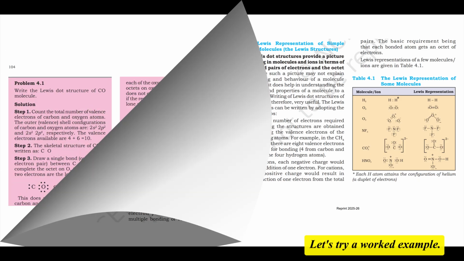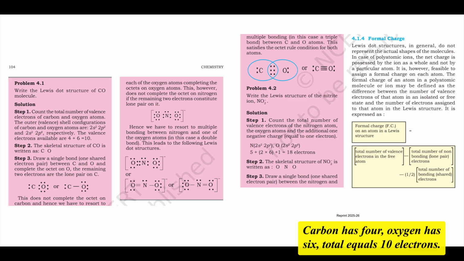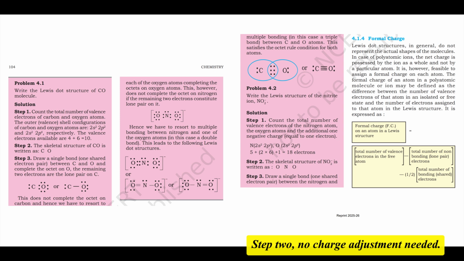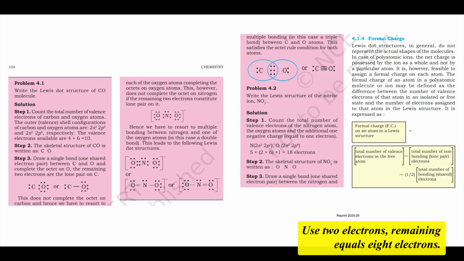Let's try a worked example. Say the CO molecule, carbon monoxide. Okay, CO. Step 1: Valence electrons. Carbon has 4, oxygen has 6, total equals 10 electrons. Right, 10. Step 2: No charge adjustment needed. Step 3: Skeletal structure is just C-O. Step 4: Form a single bond. C-O. Use 2 electrons. Remaining equals 8 electrons.